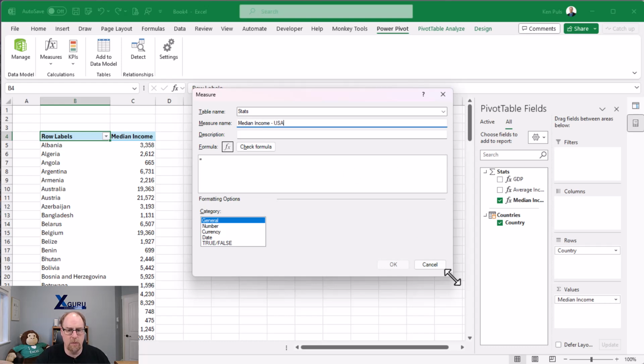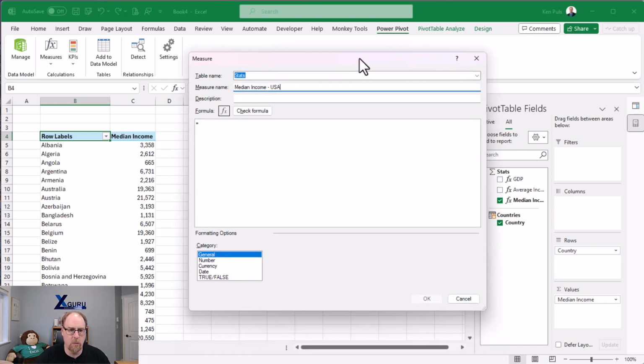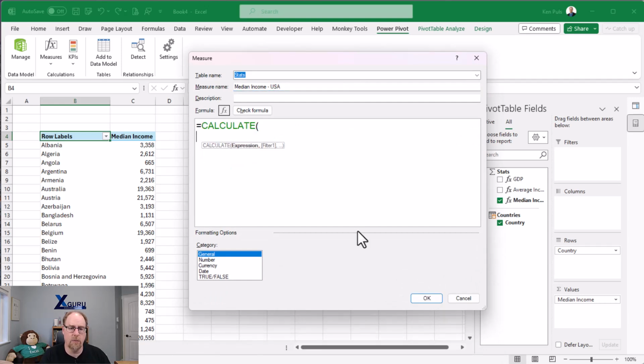I'm going to go and make this window a little bit bigger here so I've got some room to do this. And we're going to write in calculate because we're going to modify the filter context. We're going to take our median income, and what we're going to do is choose where our country's country equals United States. And I've already looked in the data to know that that's what the value is in here, United States. It's not USA or anything else. This is exactly what's written in the table.